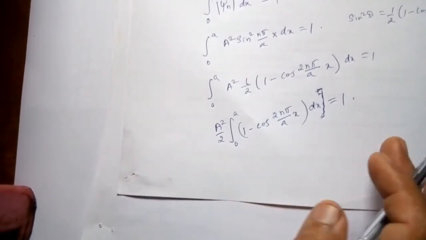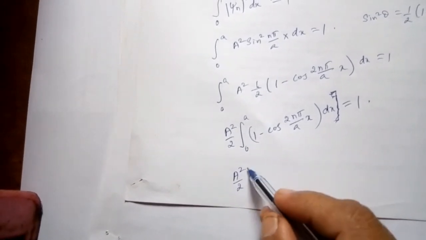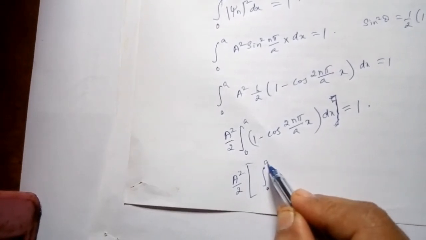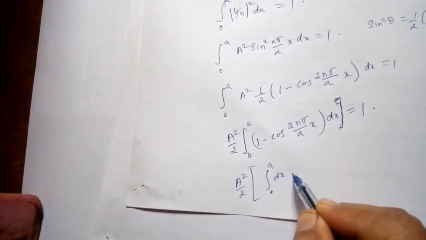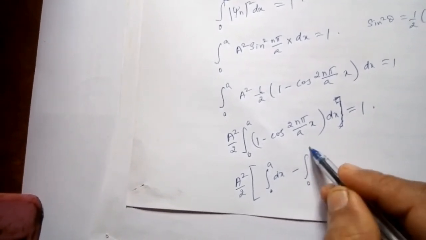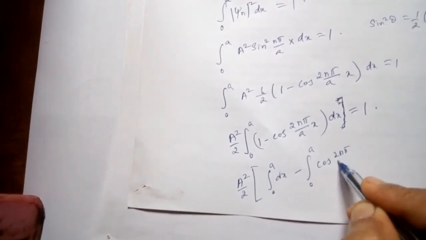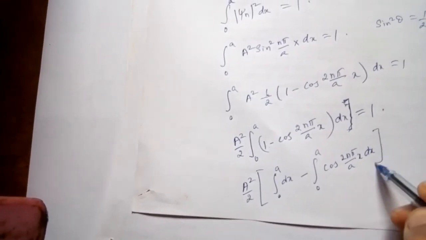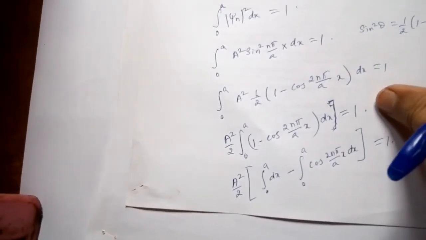So let us evaluate the integral. A²/2 into integral 0 to a of dx minus integral 0 to a of cos(2nπx/a) dx is equal to 1. So let us evaluate this.